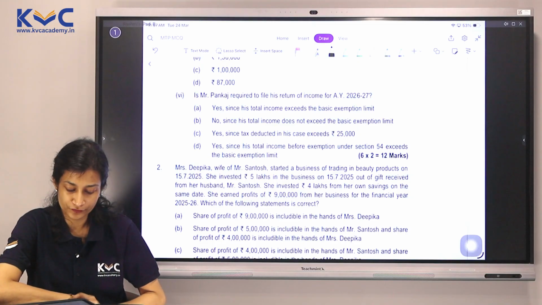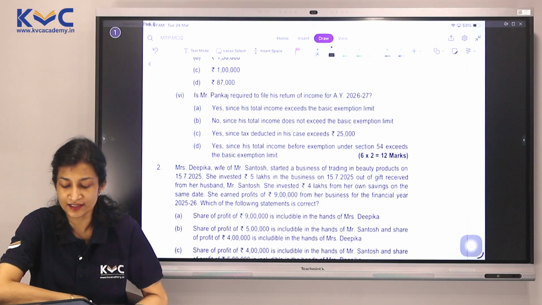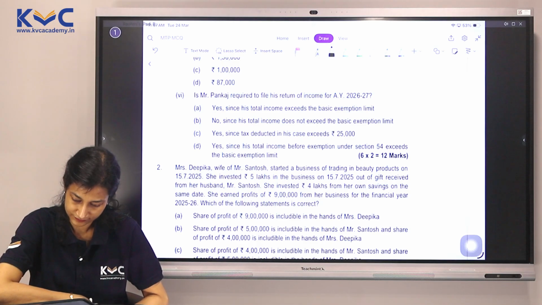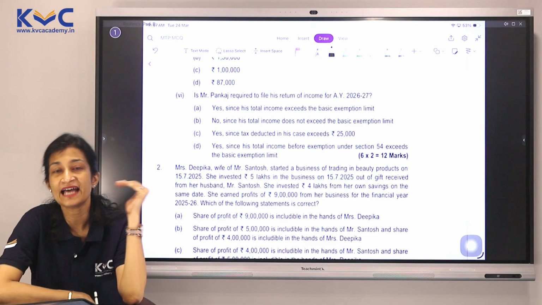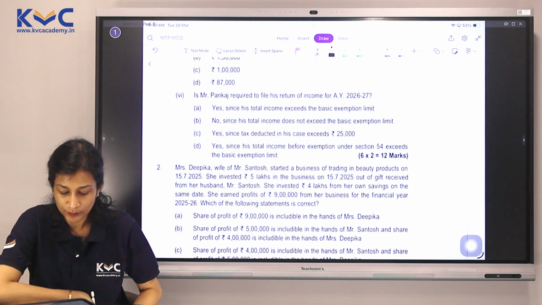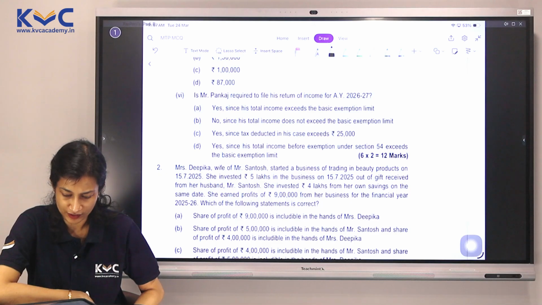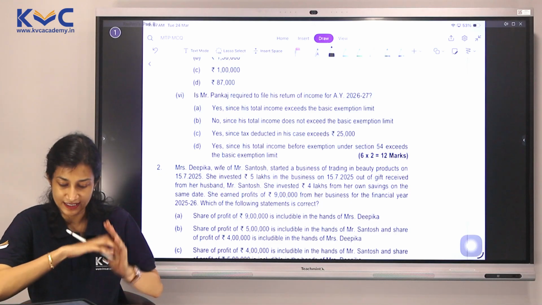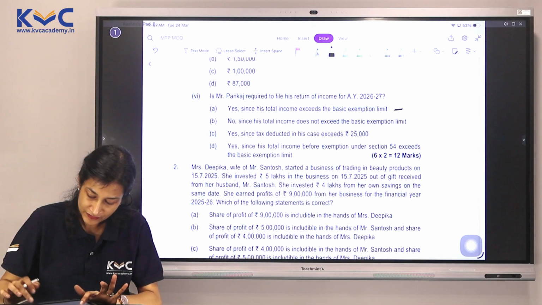The last one for the first question. Is Mr. Pankaj required to file his return of income for AY 26-27? If these statements come, please take up statement one by one, analyze, eliminate. Okay? We'll do that now. Yes, since his total income exceeds the basic exemption limit. Yes, it makes sense. So for now, this is making sense to me. I'm going to keep this on hold.